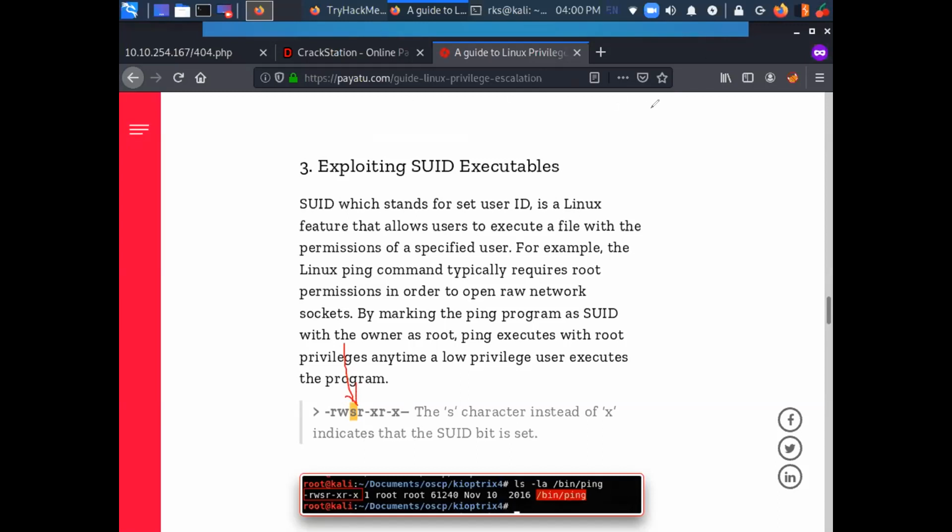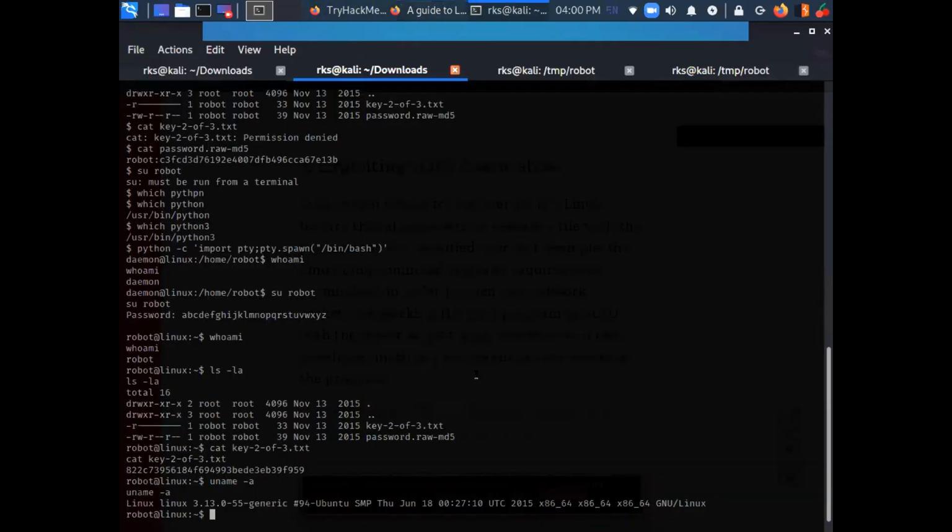Okay. Let's just figure it out by ourselves. That is going to be find / -type f and then -perm -u=s 2>/dev/null.